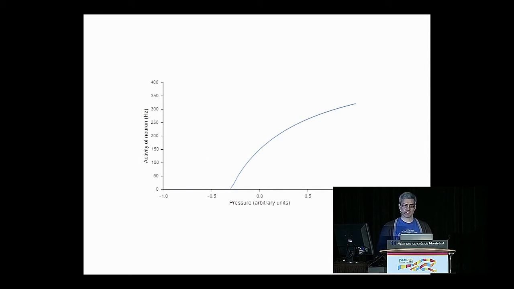Fortunately, neurons don't respond in an entirely arbitrary way. We can characterize the way that a particular neuron responds with a tuning curve, which is what this is. Imagine that you're recording from a neuron that's downstream from the sensory part of your right fingertip.